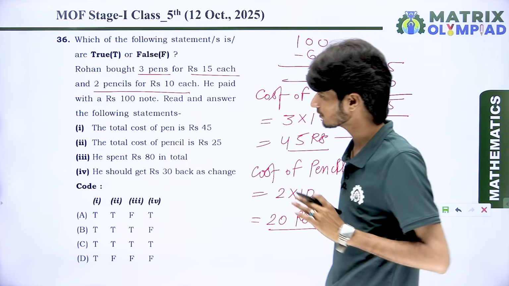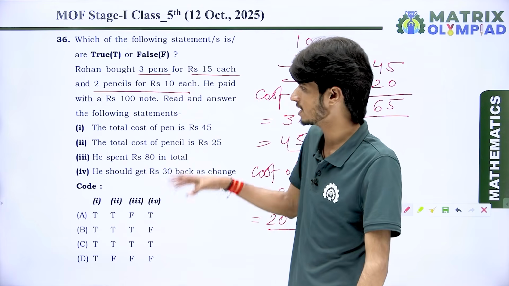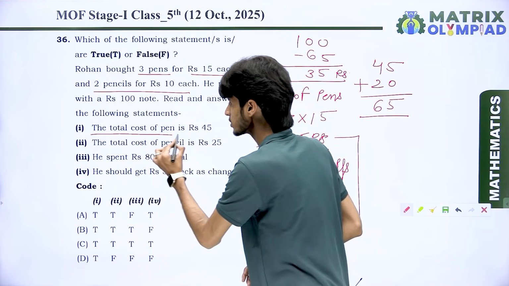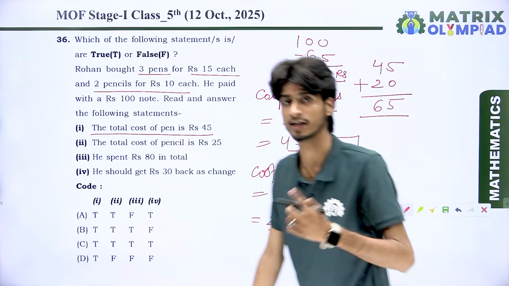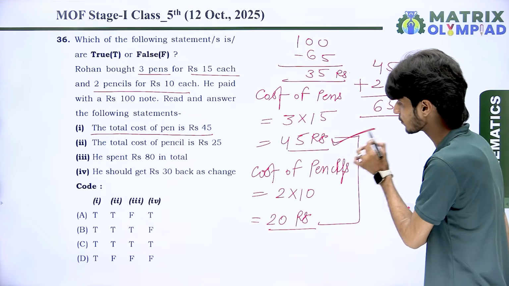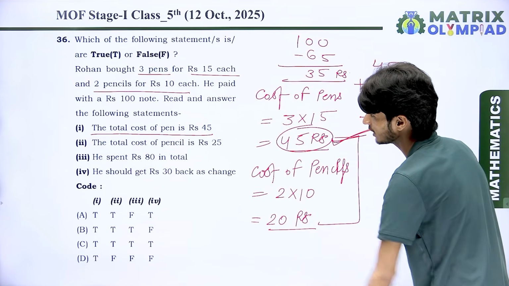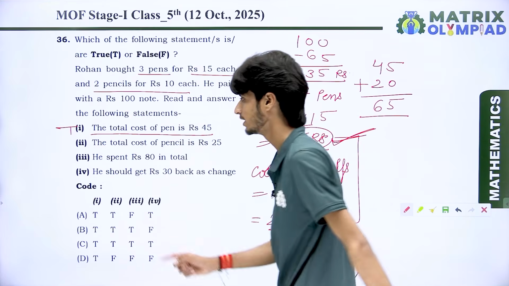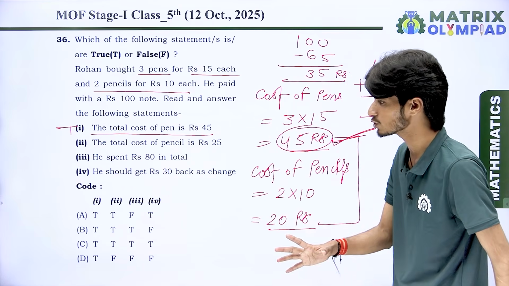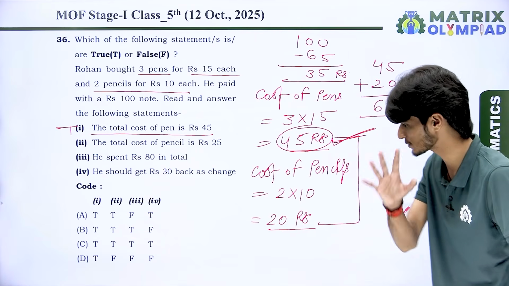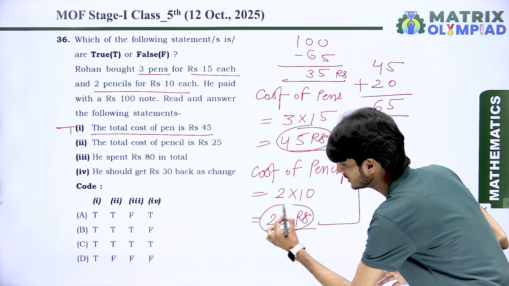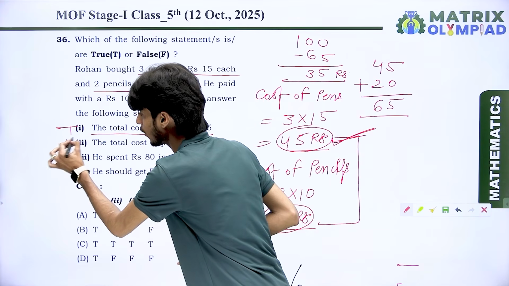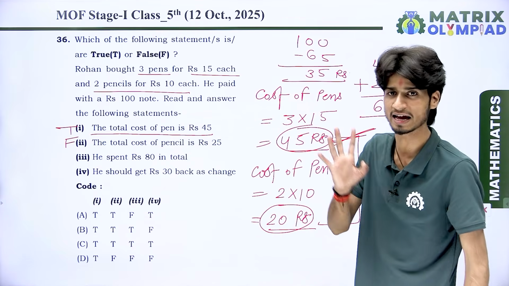Got it? Look at all the statements given in the question. The first one is the total cost of the pen is rupees 45. Dear students, the total cost for the pen is rupees 45. This is correct according to the statement. Okay. The cost of the pencil is rupees 25. Dear students, the cost is 20, not 25. That means this is false according to the paragraph.